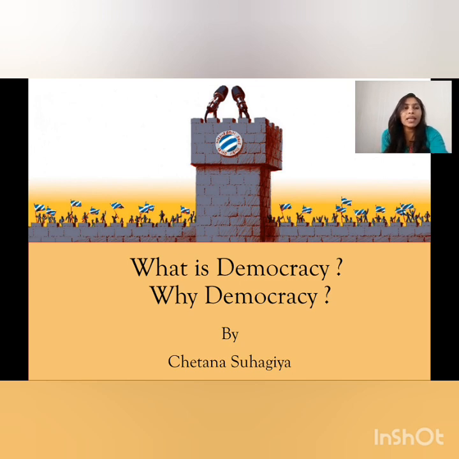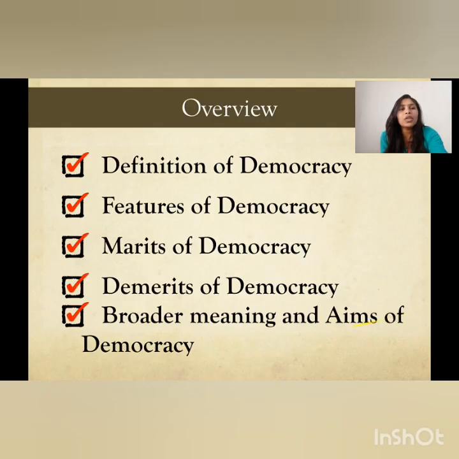This is the revision class. We had already studied this chapter, so I'll be going through the important topics of this chapter. So let's begin. This is the overview: in this chapter there are 5 topics which we are going to study. First, the definition of democracy. Second, features of democracy. Third, merits of democracy. Fourth, demerits of democracy. And fifth, broader meaning and the aims of democracy.